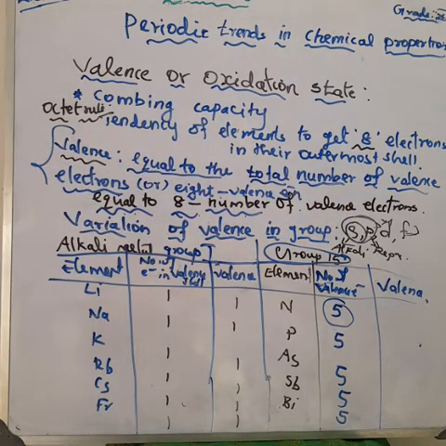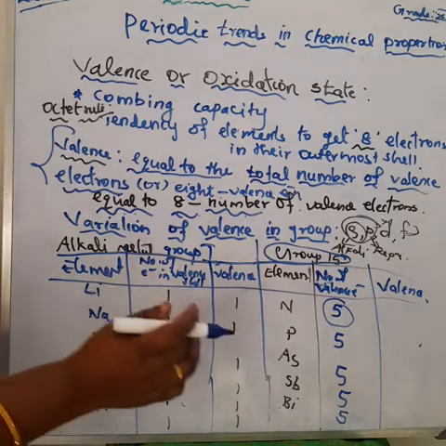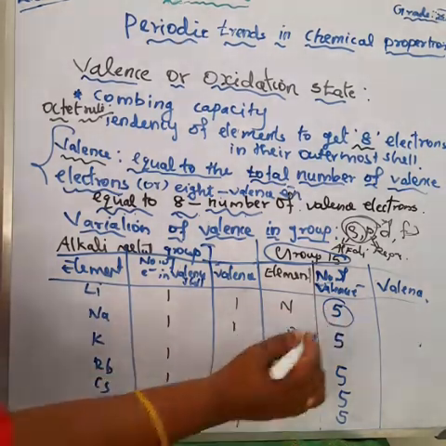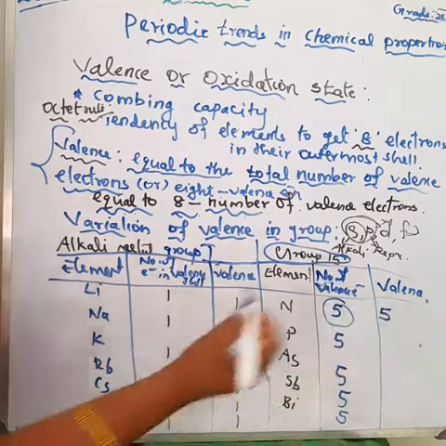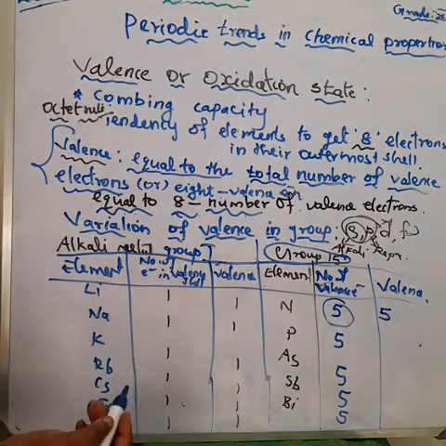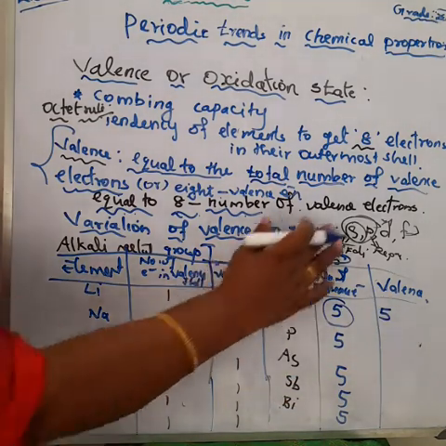Understood? Here, what is the valence for nitrogen? How many valence electrons does it have? 5. So we can take 5 as the valence.